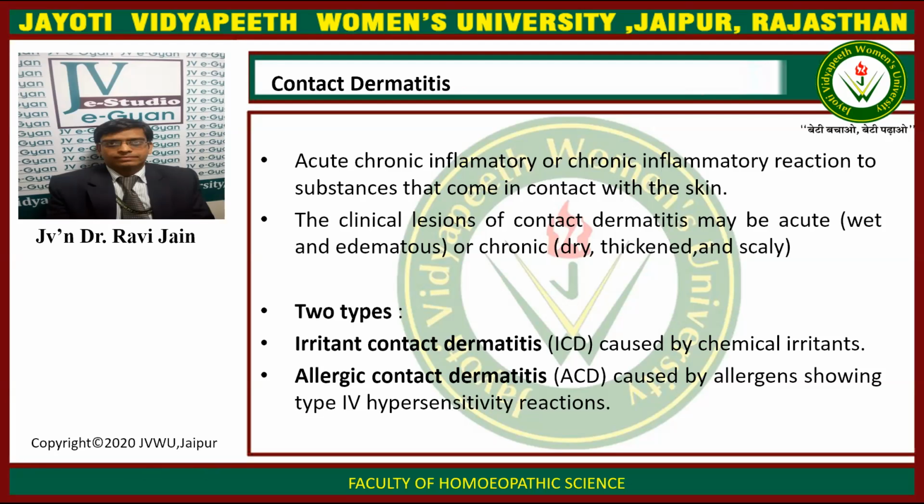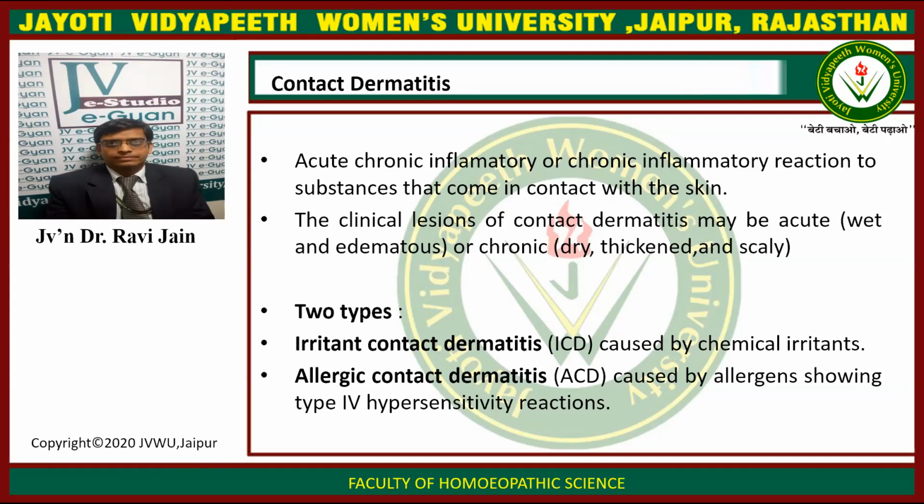There are two types of contact dermatitis: number one, irritant contact dermatitis, and number two, allergic contact dermatitis. Irritant contact dermatitis is caused by a chemical irritant, and allergic contact dermatitis is caused by allergens showing type 4 hypersensitivity reaction.